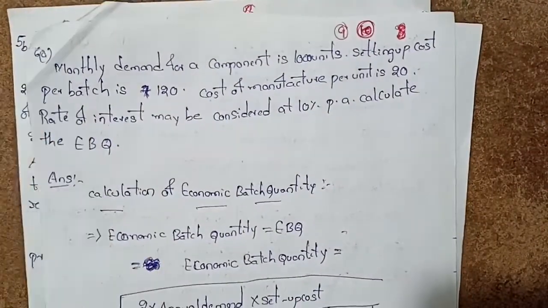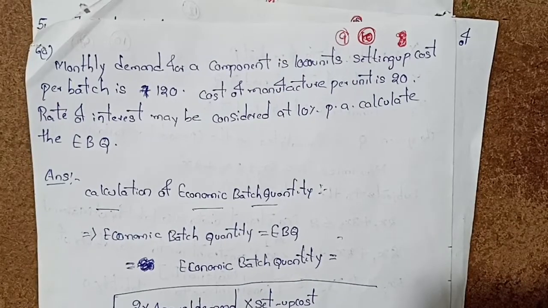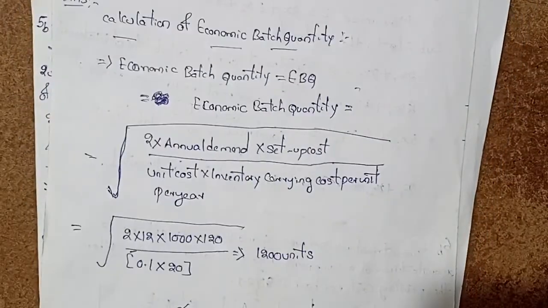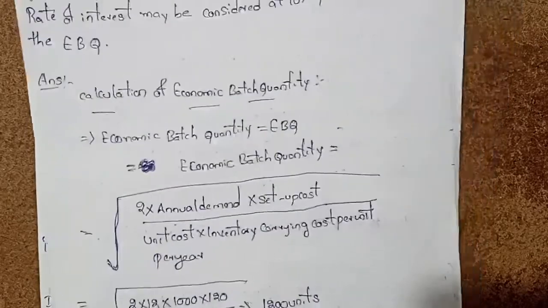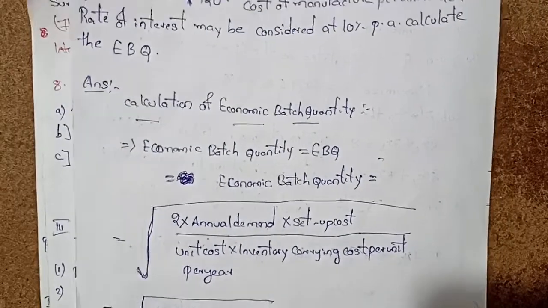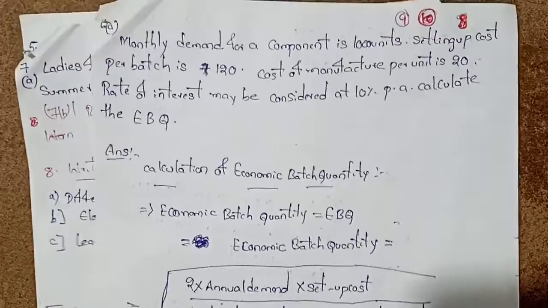Next, monthly demand for a component is given, setup cost per batch is rupees 120, cost of manufacturing per unit is 20, and the rate of interest may be considered 10% per annum. Calculate the economic batch quantity. The calculation of economic batch quantity is a formula. Just apply it and copy this video's calculation yourself for your understanding. This is the sixth question A, of postal test paper set number 1, paper number 9, operation management, strategic management.